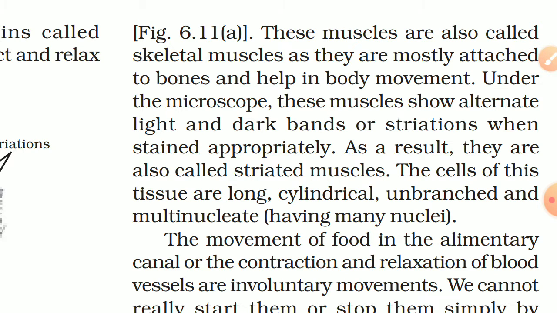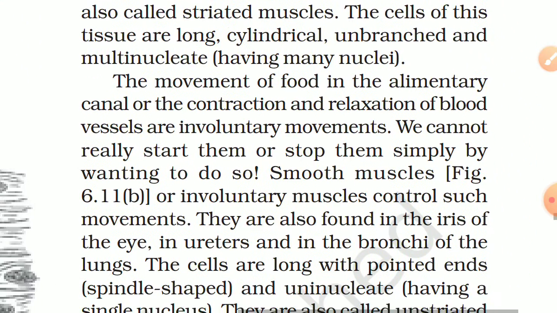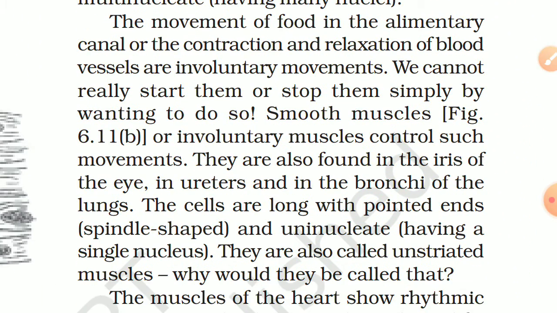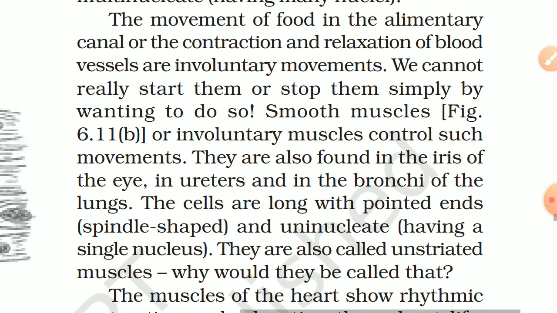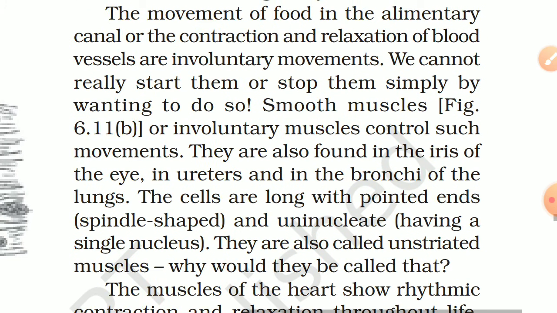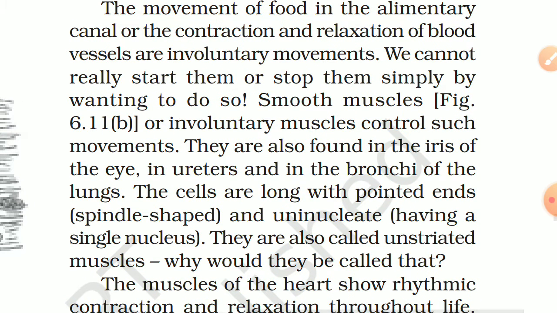The movement of food in the alimentary canal or the contraction and relaxation of blood vessels are involuntary movements. We cannot really start them or stop them simply by wanting to do so. Smooth muscles, which are shown in figure 6.11b, or involuntary muscles, control such movements. They are also found in the iris of the eye, in ureters, and in the bronchi of the lungs.